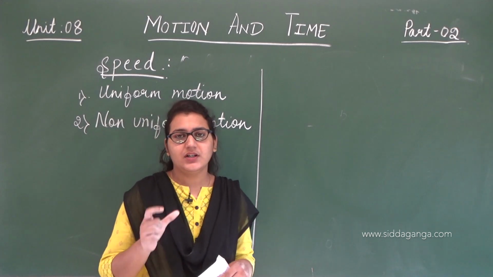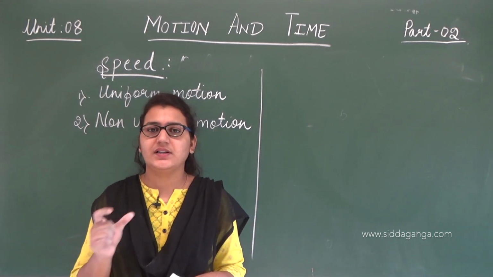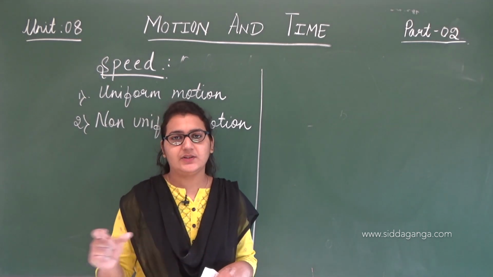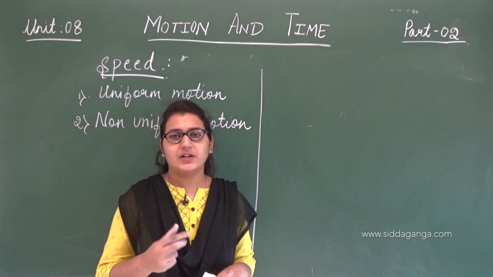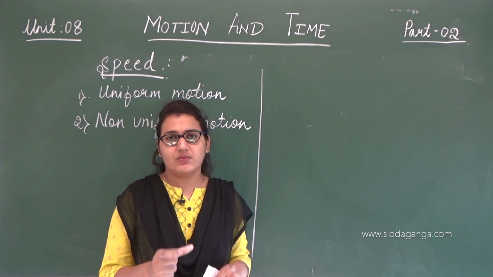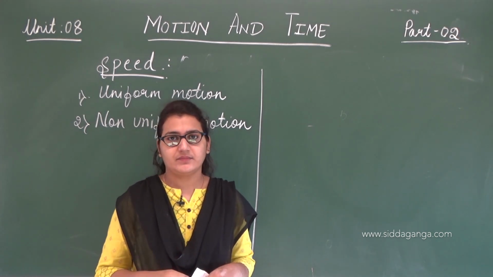So that is uniform motion. Understood, right? Uniform motion means the distance traveled will be equal in equal intervals of time. But in non-uniform motion, the distance traveled will be unequal in equal intervals of time. Clear?